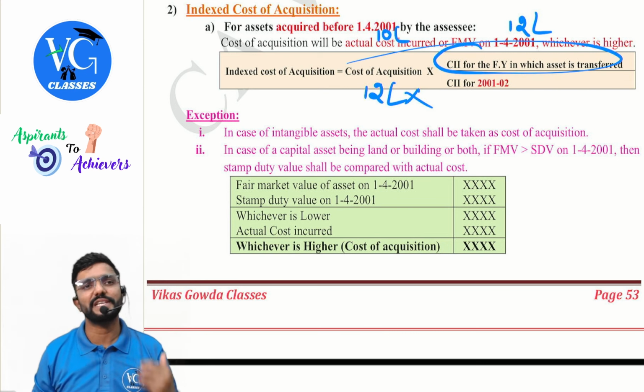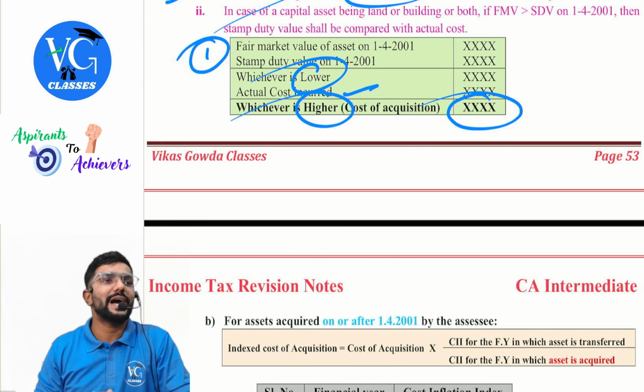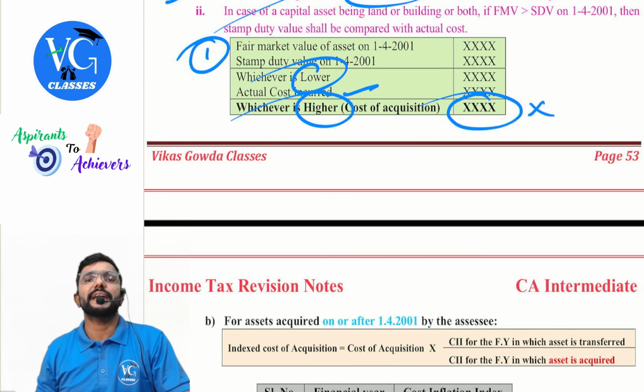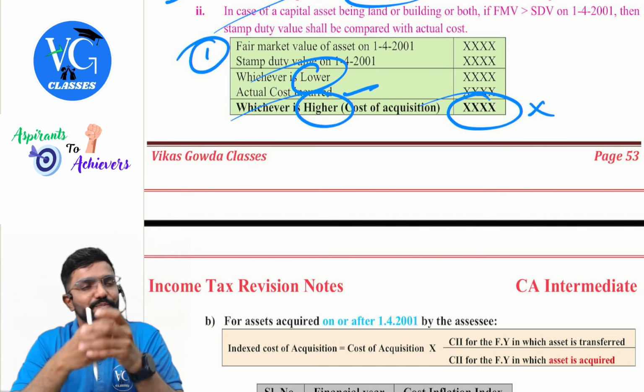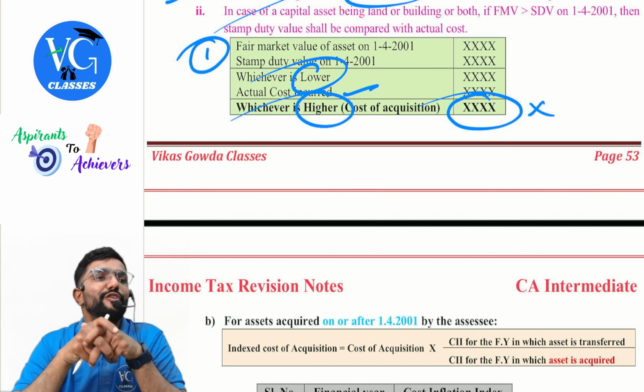Then, if land or building is acquired before 1st April 2001, then we will not consider only FMV. We will also take care of stamp duty value. There are two-step calculation there. Simple, guys. First, compare FMV and stamp duty value of the land or building as on 1st April 2001 and take whichever is lower. Compare that with actual purchase cost. Take whichever is higher, which you will get as cost of acquisition. On this, you apply indexation. Numerator would be what? Cost inflation index for the year of transfer divided by cost inflation index for base year. Why base year? Because we have purchased it before the base year.